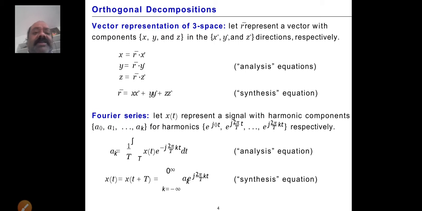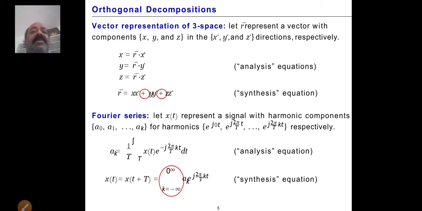Now x of t is equivalent to x of t plus T, which is equivalent to the sum over k equal to minus infinity to plus infinity of ak e power j2 pi by T kt. This is the synthesis equation for the Fourier series. Now observe the harmonic components a1, a2, a3 and so on. For the harmonics, we have e power j0t, plus e power j2 pi by T t, and so on, respectively.